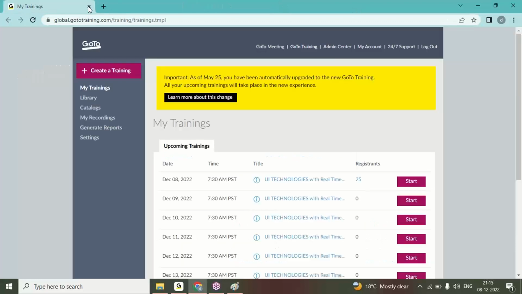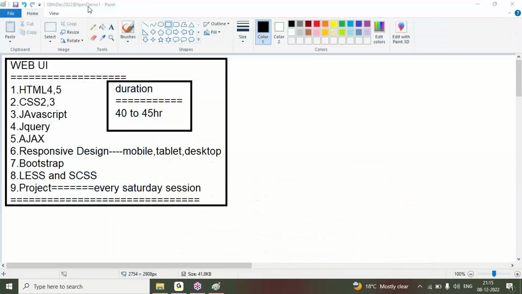I explained how my class goes, and generally I won't give any holidays for the students, until I get sick or anything. Yesterday only I cancelled my class, the evening 6 p.m. batch, because of my throat. It is not an infection, it is because of the weather. My throat got stuck, there was no voice from my mouth. So that's why I canceled class. Generally, I don't get sick. I'm healthy. I won't give any holidays for the classes. Only Sunday will be the holiday. Remaining all days, I'll continue my class.